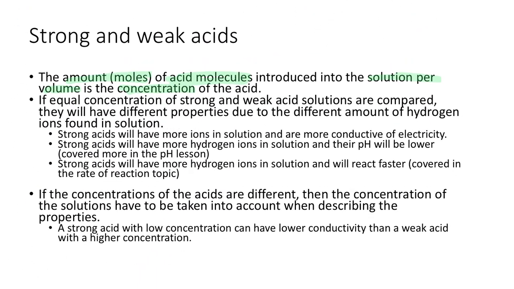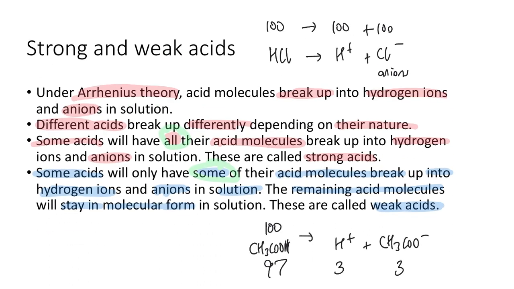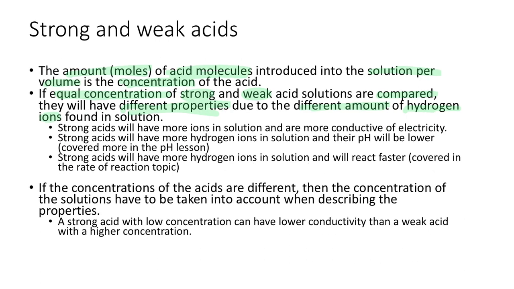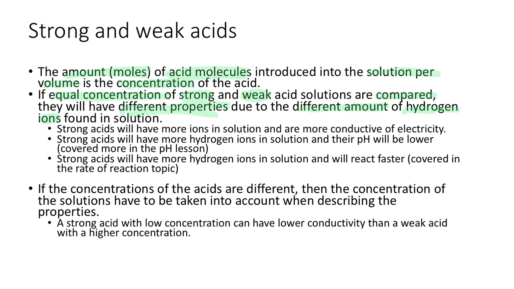So if equal concentrations of strong or weak acid, 100 per 100 of those acid molecules, are compared to each other, they will have different properties due to the different amounts of hydrogen ions found in solution. You started both with 100, but now this one has 100 H plus ions, this one only has 3. They're going to have different properties.